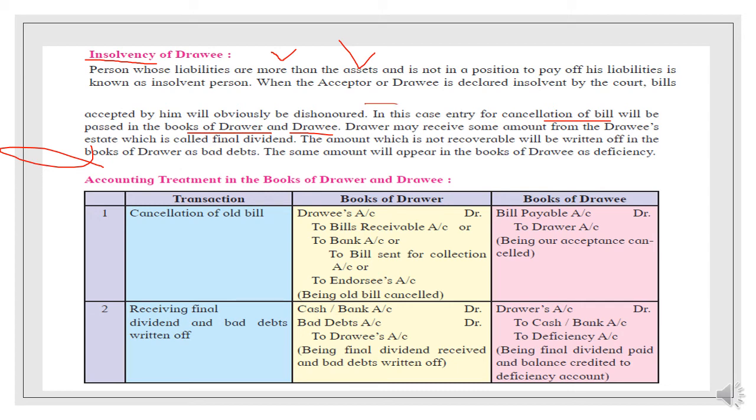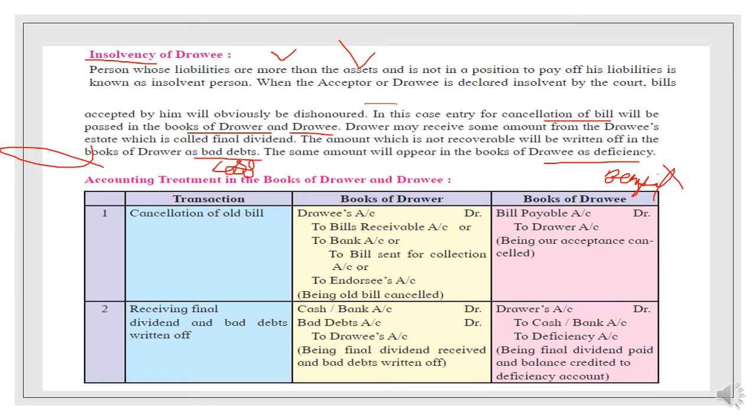Okay, students, the amount which is not recoverable will be written off in the books of the drawer as bad debts, and will appear in the books of the drawee as deficiency. So the bad debts, the loss for the drawer, the deficiency will be the benefit for the drawee because he does not have to pay this amount in future. Okay, students, so this is the benefit for him, and it is the loss for the drawer.